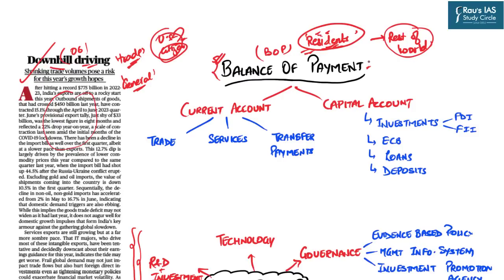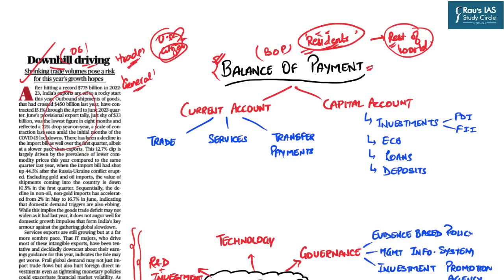Are you getting it? The person should be a resident of India. It does not matter what his or her citizenship is. If any Indian resident, who can be an Indian citizen or might not be an Indian citizen, is entering into trade with the rest of the world, that part will be considered under the balance of payment, right? So I hope we know this thing.